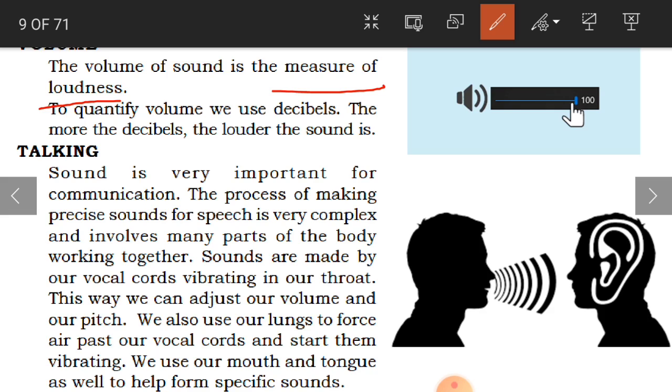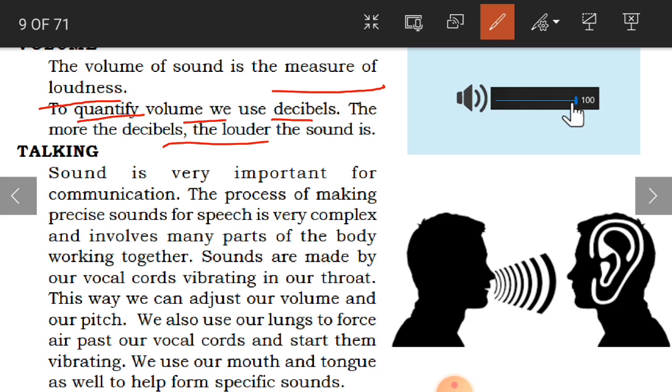To quantify volume we use decibels. The more the decibels, the louder the sound. Because you measure the volume in decibels, if you want to increase the volume, you have to increase the decibels.